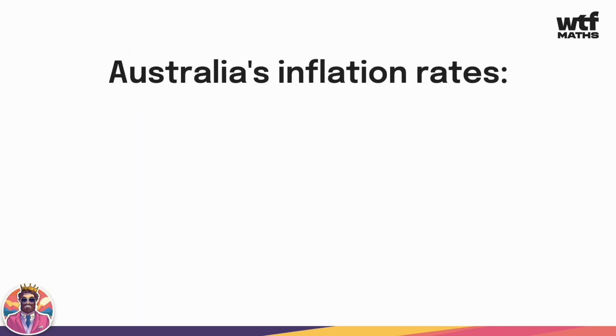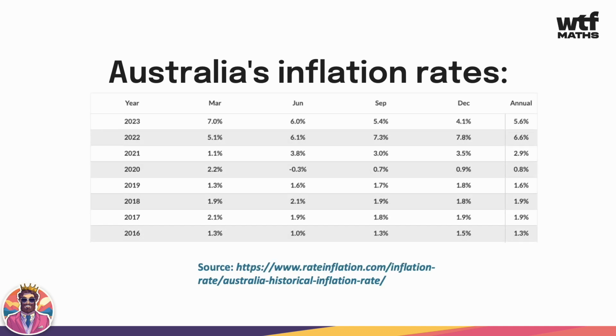If we have a look at Australia's inflation rates, now don't be overwhelmed by this chart, okay? Let's just focus on this final column here. We can see that in 2016, prices got 1.3% more expensive, and then 1.9%. Right when COVID hit, inflation was pretty low because we were struggling to keep the economy going. But we jump to today, 2022, 2023, and 2024, inflation's really high. So we can see there's a constant trend of prices getting more expensive over time. So the longer that time goes on, the more expensive things tend to be.